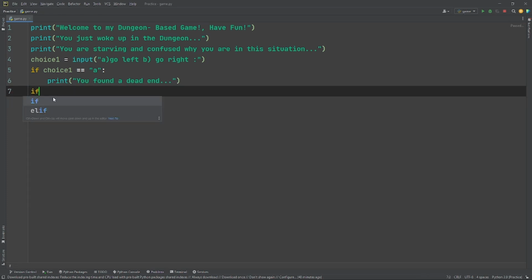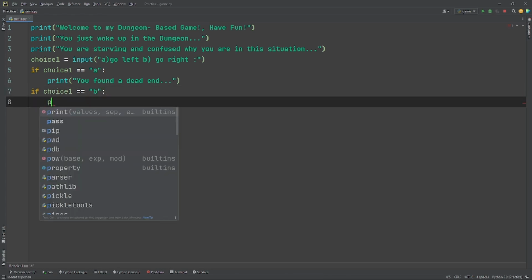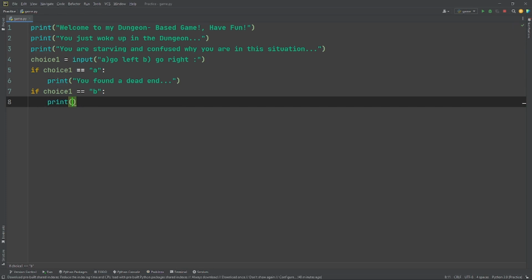So let's change that and make it easy. Let's do an if function again, and let's do the same again. My bad there. Same again. Put B, and then put a colon. Print out you have found the next room.